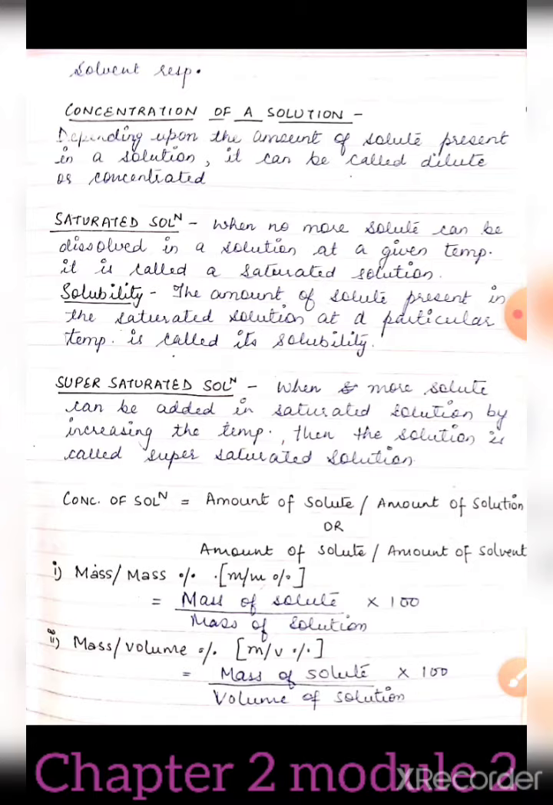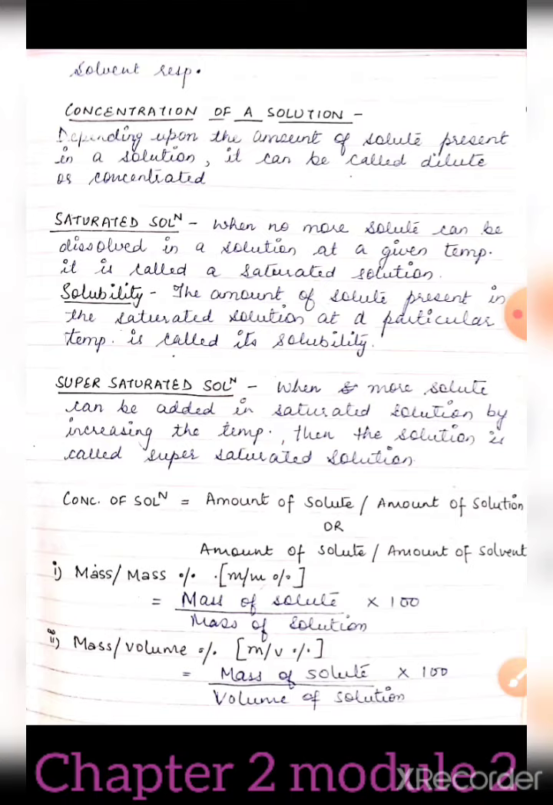That particular temperature, at a given temperature and the particular point at which it stops mixing, that is known as the saturation point, and the solution is termed as a saturated solution. Now what is solubility? The amount of solute present in the saturated solution at a particular temperature is known as solubility. That means at a particular temperature, room temperature, we should take. Then if we are mixing salt or sugar in solvent and it stops dissolving, that means saturation is reached.